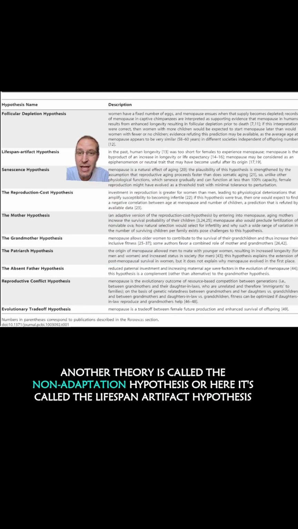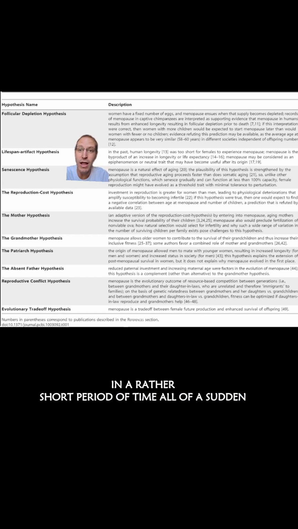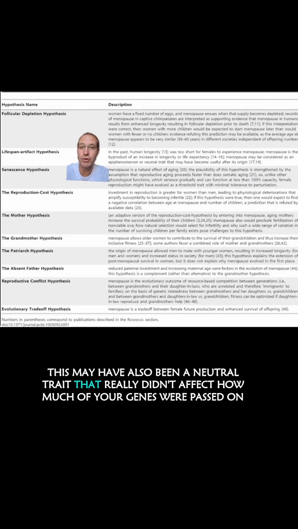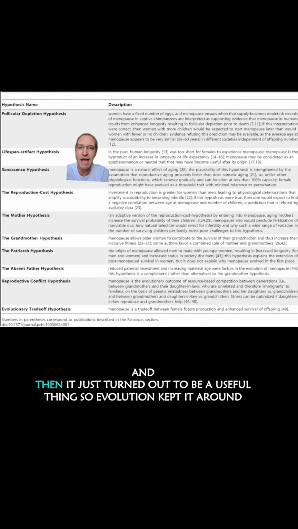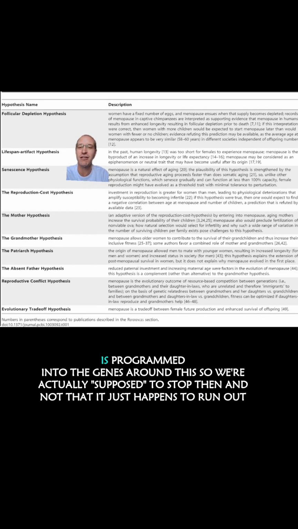Another theory is called the non-adaptation hypothesis, or here it's called the lifespan artifact hypothesis. And it's the idea that humans and some species of whales have a much longer lifespan in a rather short period of time all of a sudden, and that simply the reproductive system hasn't caught up. This may have also been a neutral trait that really didn't affect how much of your genes were passed on, and then it just turned out to be a useful thing, so evolution kept it around. That being said, it does appear like the data suggests that senescence, or aging out of functionality, is programmed into the genes around this. So we're actually supposed to stop, and it's not that it just happens to run out.